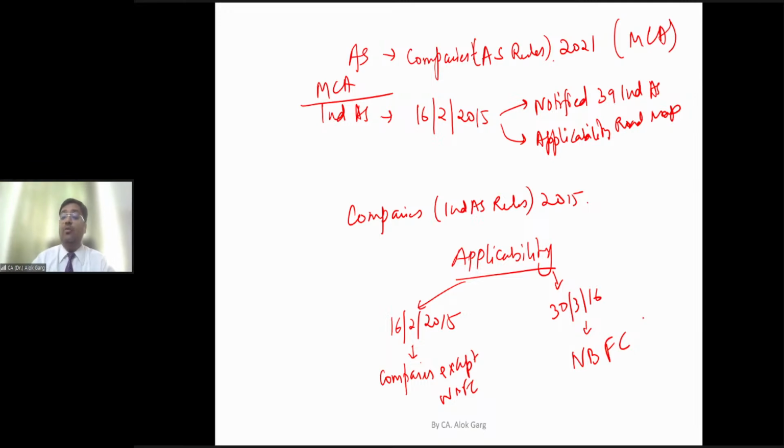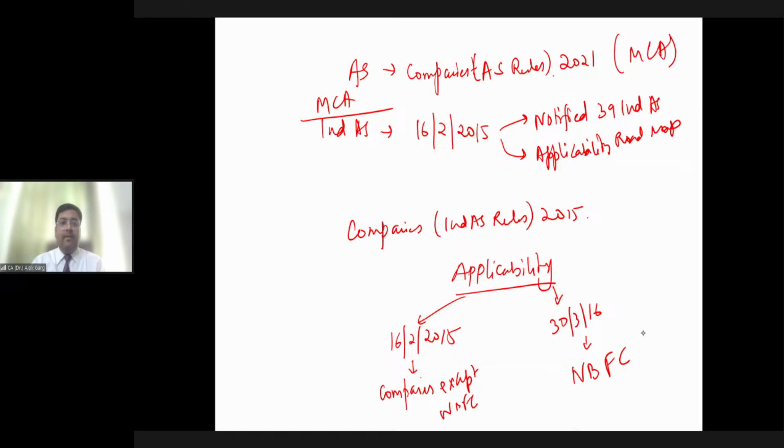So these are the notifications applicable to these two sets of companies, right? Is that clear to everyone? Friends, is that clear to everyone? Bhautik, Prashant, Sriram, Divya, Vani, Ravinder. Is that clear to everyone?